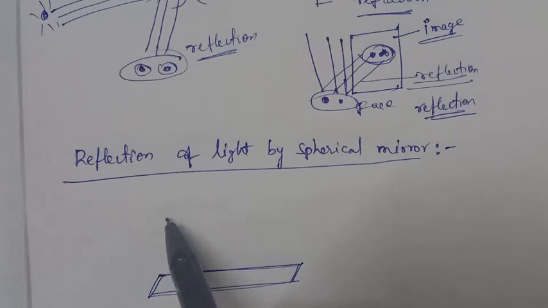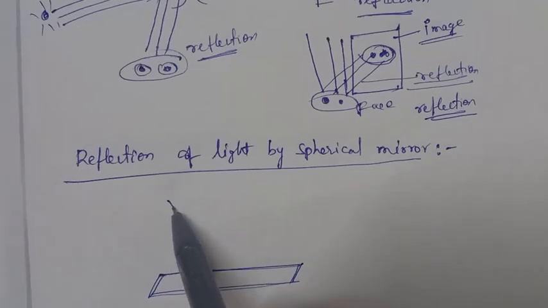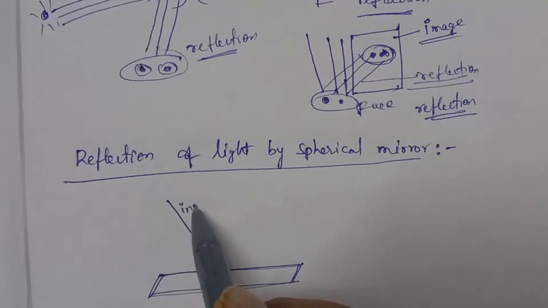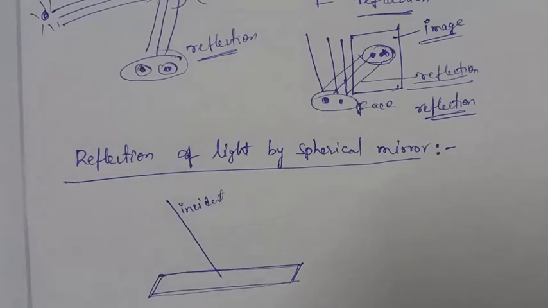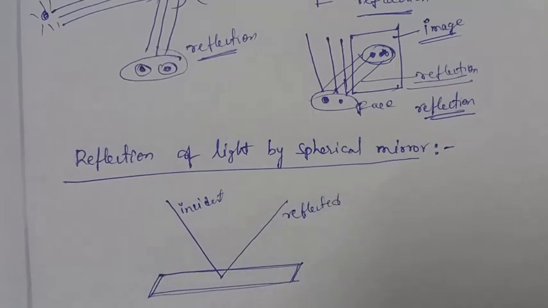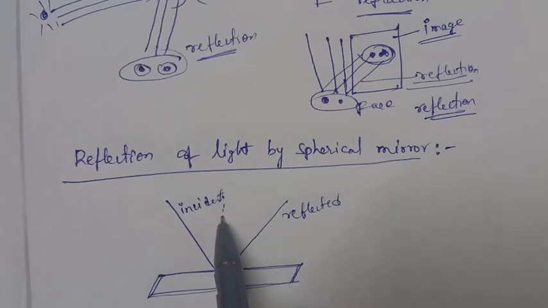So any light coming from an object will be incident on the surface. So it is called the incident ray, and after it gets reflected like this, it is the reflected ray. So incident ray, reflected ray. And how to measure this incident angle and reflected angle? At the point of interface, at the point of this contact, we can draw the normal.